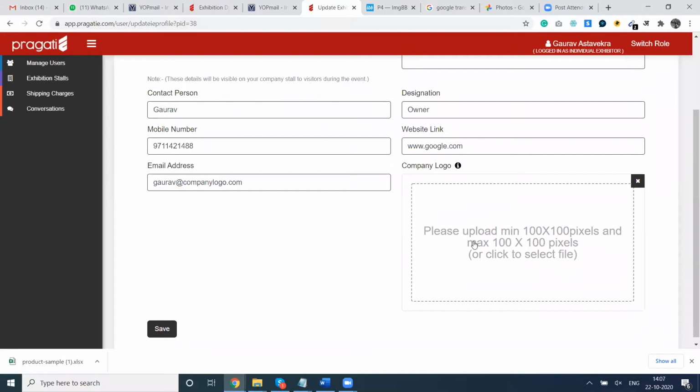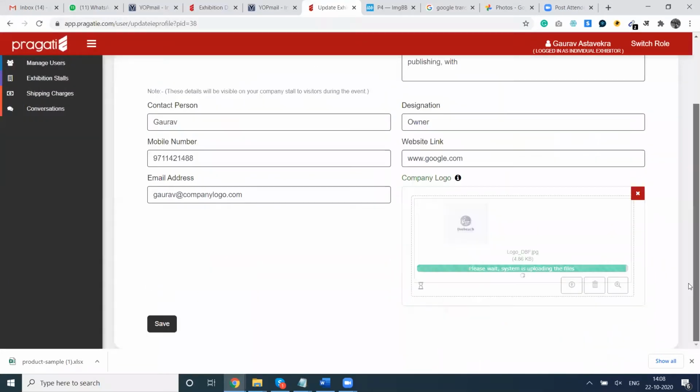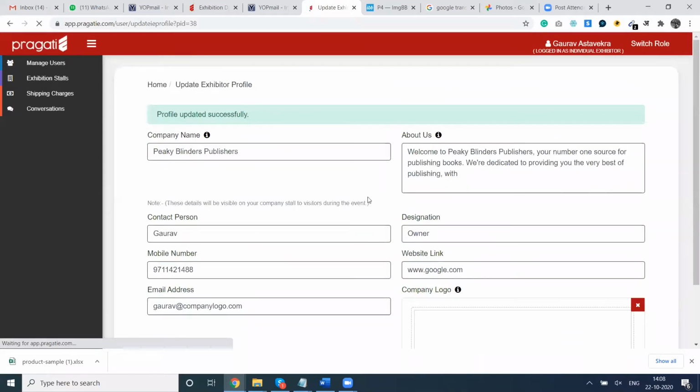The system will ask you to upload the company logo. So the size of the logo is 100 by 100 pixels. So we'll upload a logo here, and we have to hit the save button. So this is the company profile which is updated.